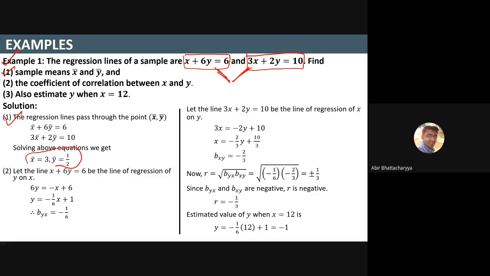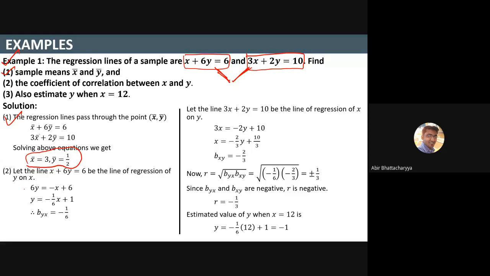Just substitute back, you will get the value of x bar and y bar. So simple substitution and simple satisfaction, like these two equations are satisfied by x equals 3 and y equals 1 by 2. x bar equals 3, y bar equals 1 by 2. That means this is the point of intersection.